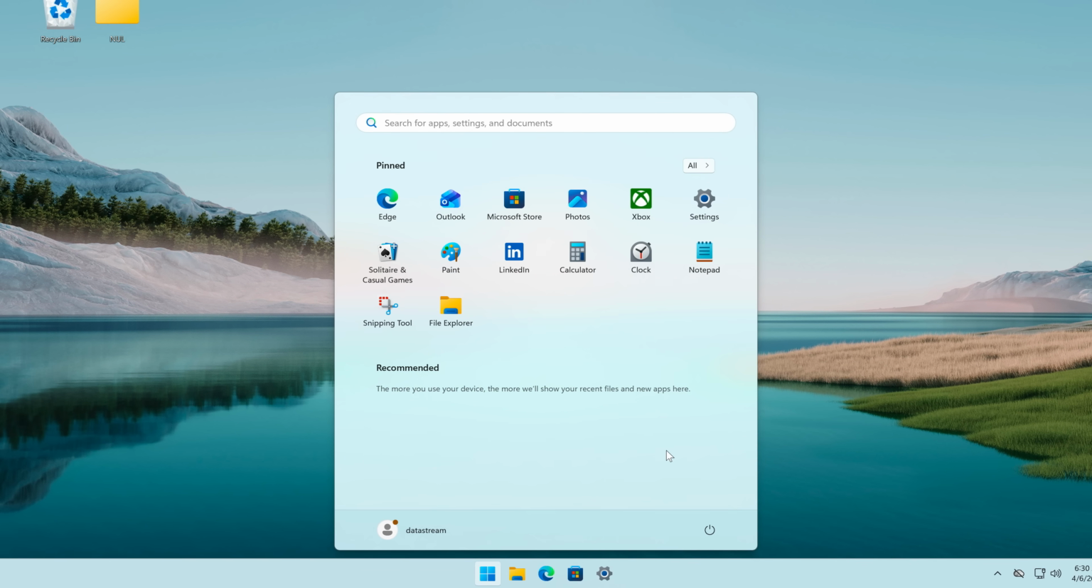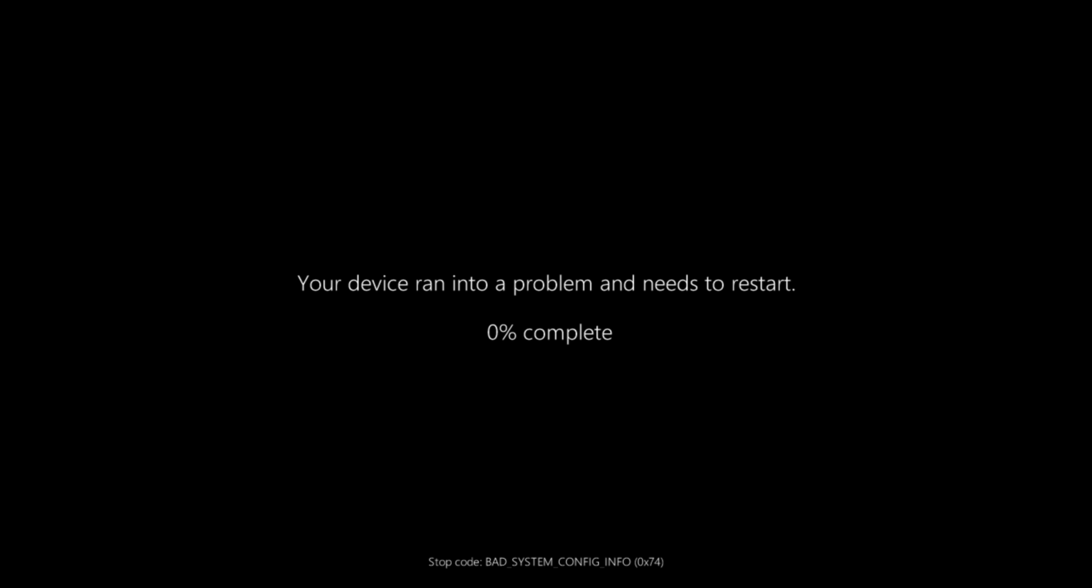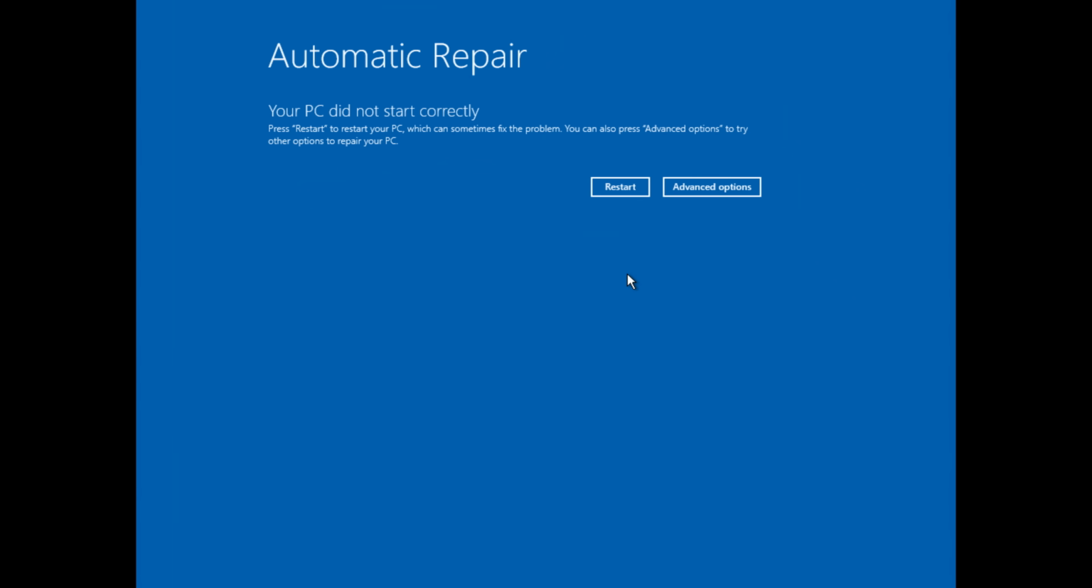Now that we have this file, we can go ahead and restart our Windows PC. So Windows is booting up right now. Your device ran into a problem and needs to restart. It's not gonna start back up again. Bad system config info. Preparing automatic repair. And I guess at this point what you would have to do is try to delete the file from the recovery environment or in some other way.